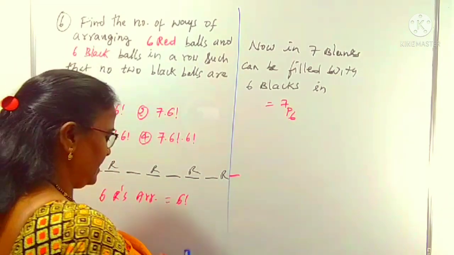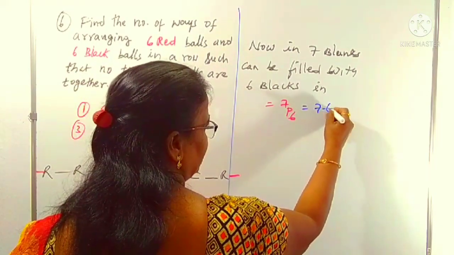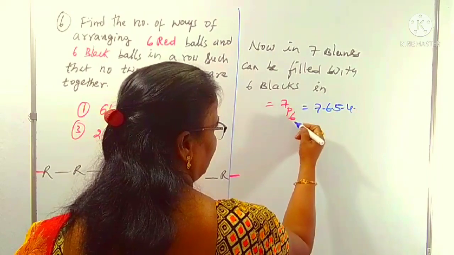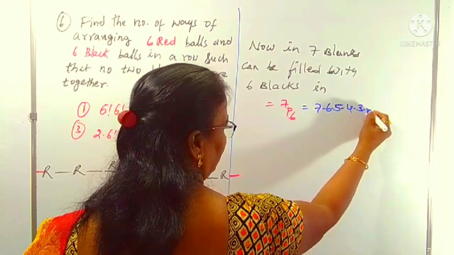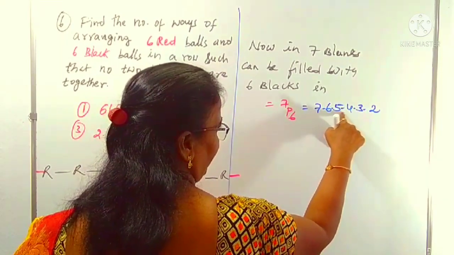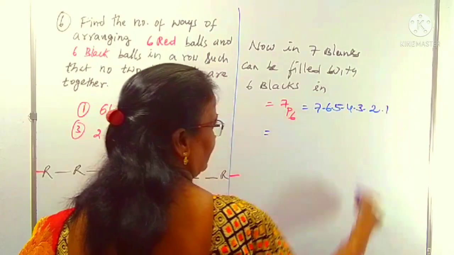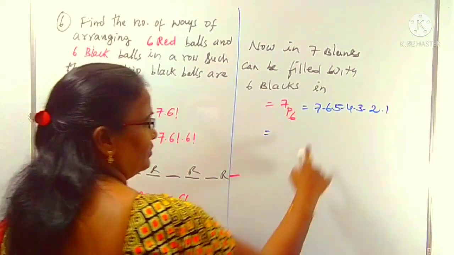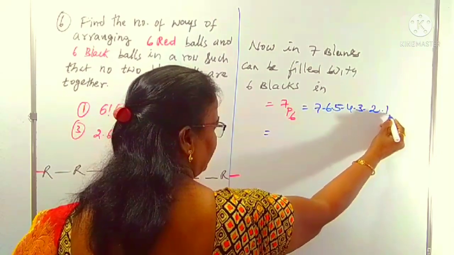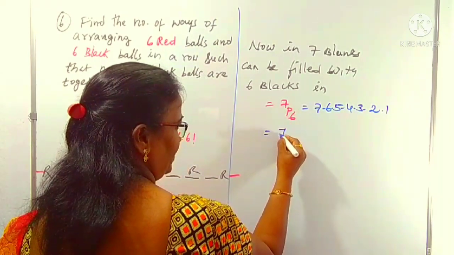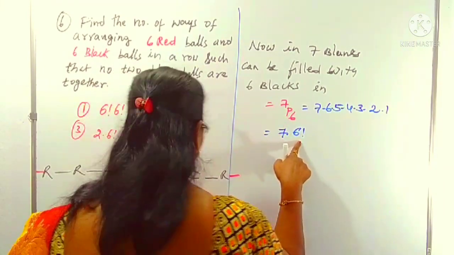7P6, how can you write? That is 7 into 6 into 5 into 4 into 3 into 2, six numbers written continuously. If you multiply by 1, no problem at all. Now shall I rewrite this? 6 into 5 into 4 into 3 into 2 into 1, I am writing as 6 factorial. That is 7 into 6 factorial. So the black arrangement is 7 into 6 factorial.